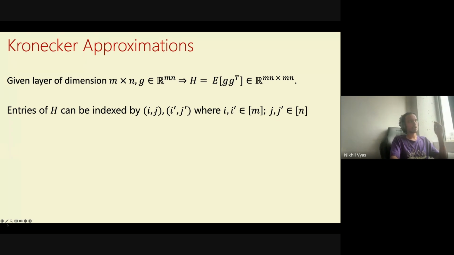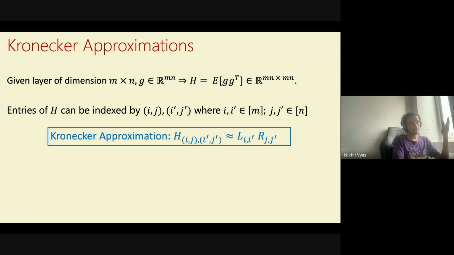So we're going to index a single row of H by i comma j, and this really corresponds to the ijth weight in the weight matrix. Columns are indexed similarly by i prime comma j prime. So what Kronecker approximations do is, instead of approximating H by a diagonal matrix, they approximate the i prime j prime entry by a product of L i i prime and R j j prime. The matrix has ij as the rows and i prime j prime as the columns. What we are going to do is split the entry into an i i prime component and a j j prime component. That's what they do.